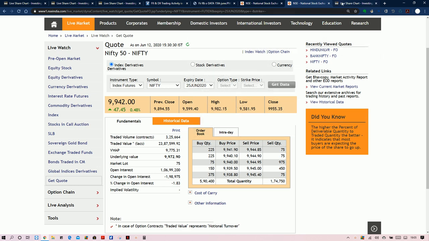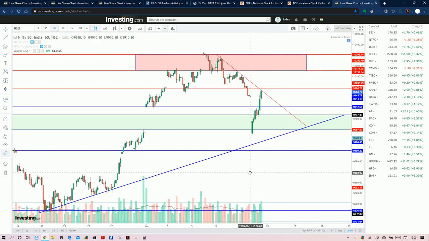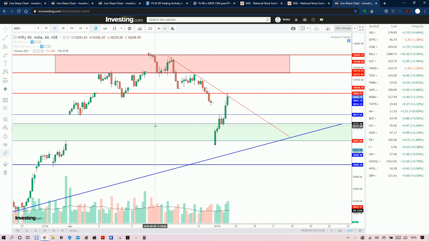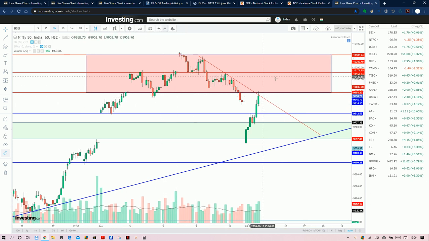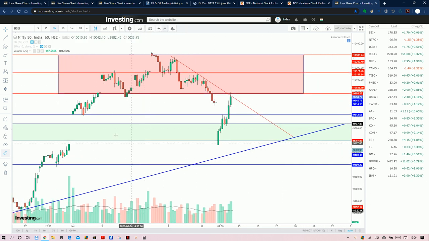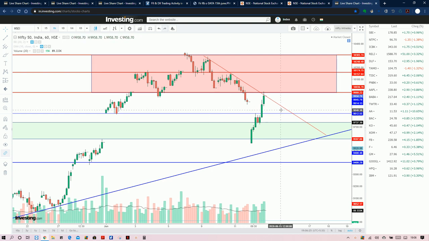Now we move on to the intraday or final conclusion level. As we have drawn before, this red rectangle is acting as a strong resistance. Now it has moved to somewhere here, so this zone will act as a strong resistance zone. The red green zone drawn earlier is acting as a support, and that is what we saw on Friday. It acted as a support, and after that it tried to touch this zone. So now this trend line will act as a strong resistance in the coming days.